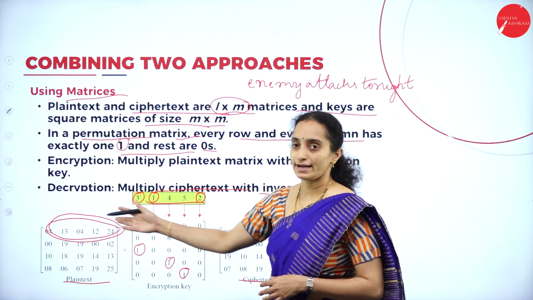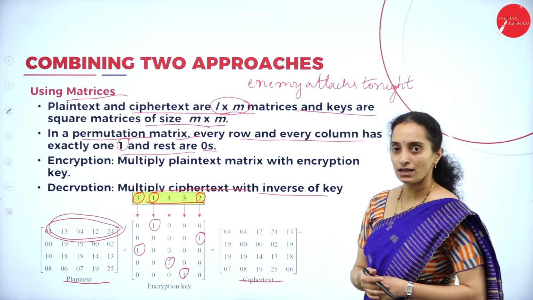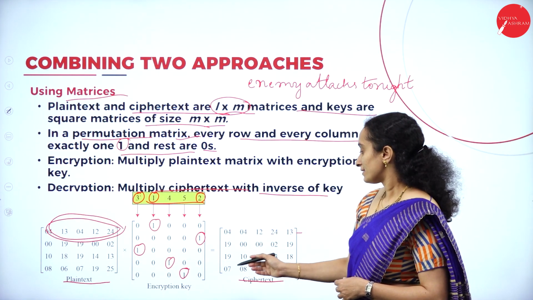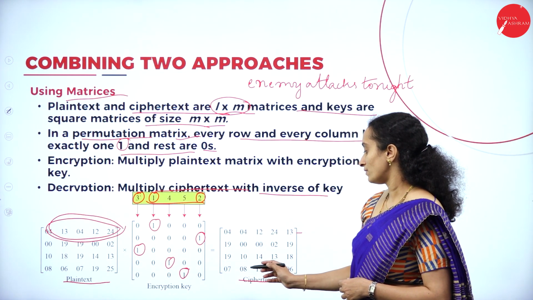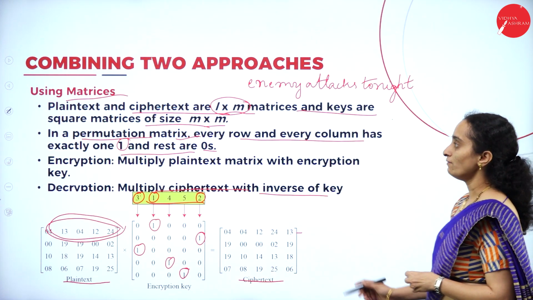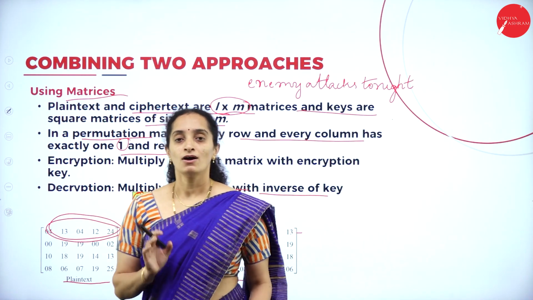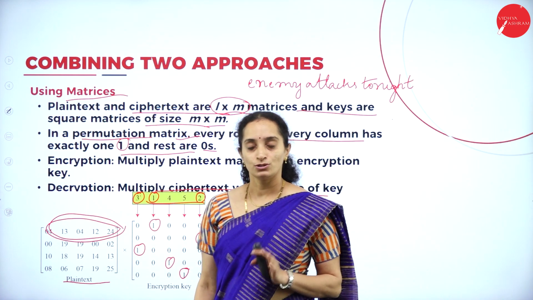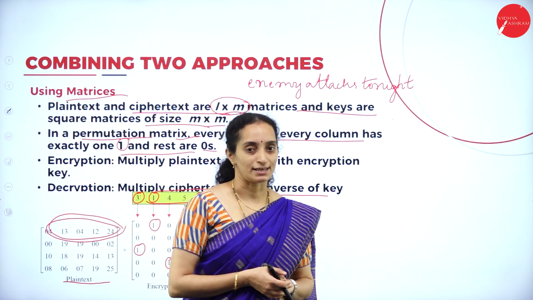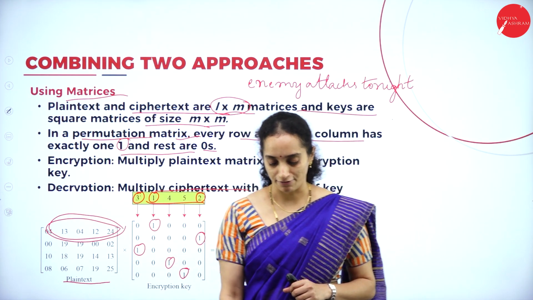Here it was read row by row; here it must be read column by column: 4, 19, 19, 7, 4, 0, 0, 10, 8 like this. This is how you can perform the matrix multiplication on the plain text using the transposition cipher or columnar transposition cipher.